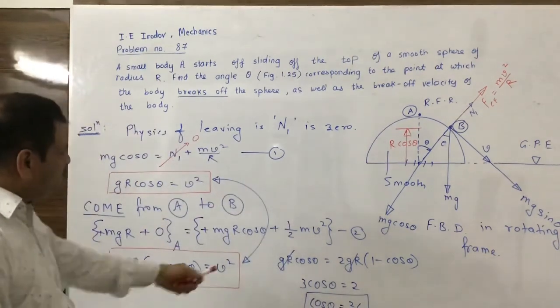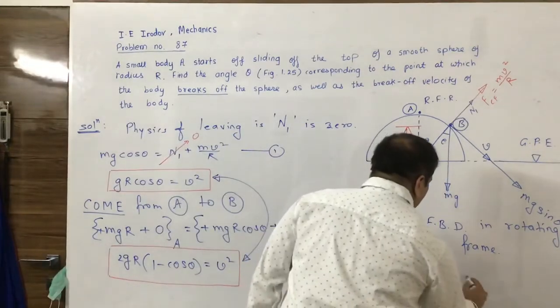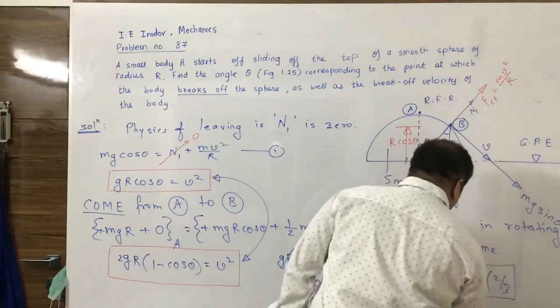Once we obtain this, what is the answer now? Theta is equal to cos inverse of 2/3. This is the first answer.